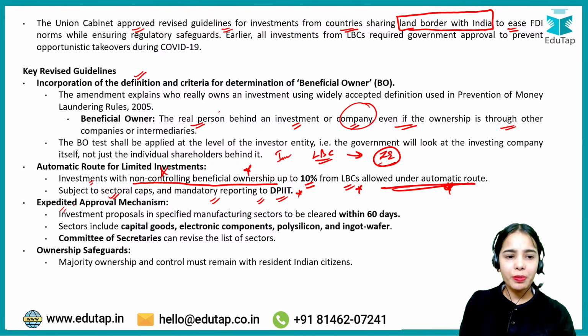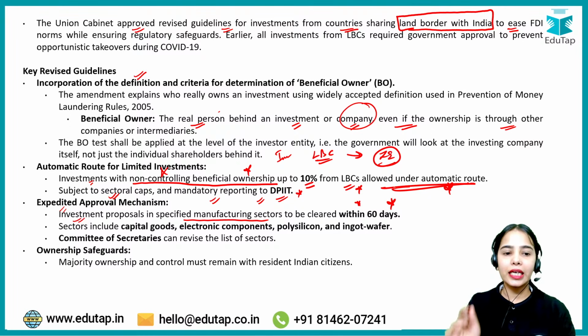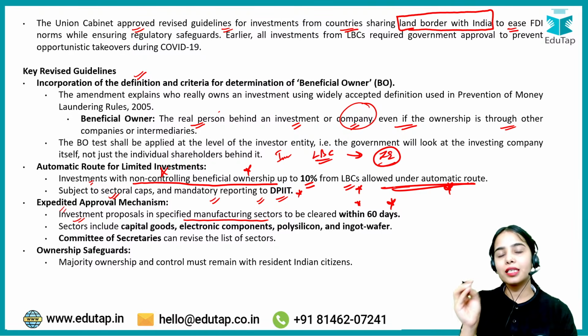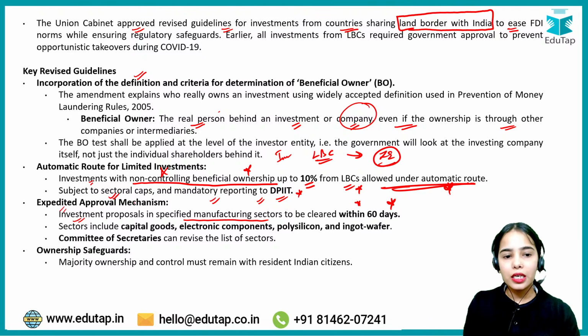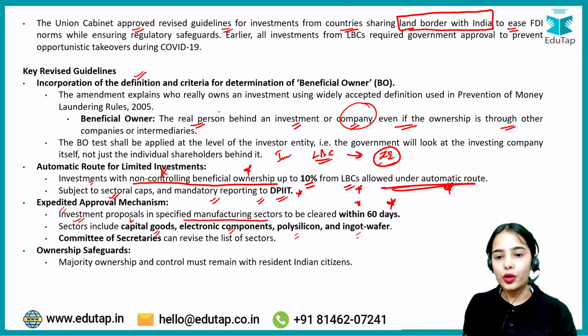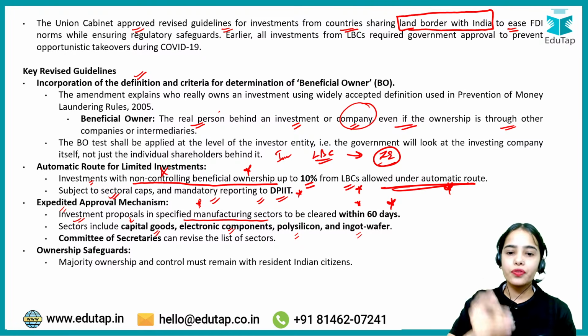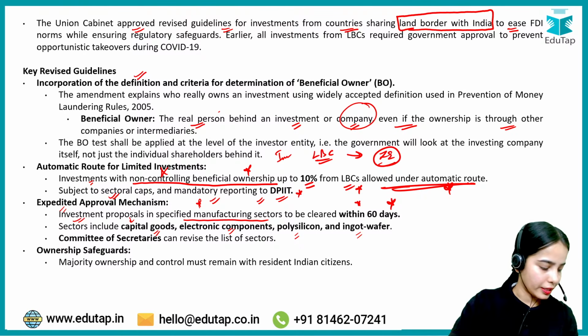Now, the expedited approval mechanism. Investment proposals in specified manufacturing sectors are to be cleared within 60 days. The investment proposals sent by investors from land border countries in specified manufacturing sectors, such as capital goods companies of our country, electronic components, polysilicon and ingot wafer companies, have to be cleared or rejected within 60 days. So within 60 days, an answer must be given to the investors. That is the idea. Any confusion?